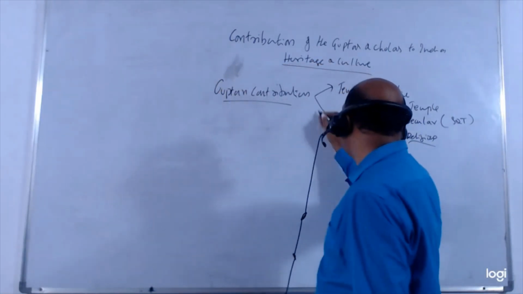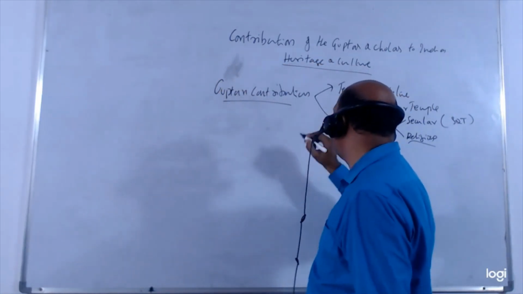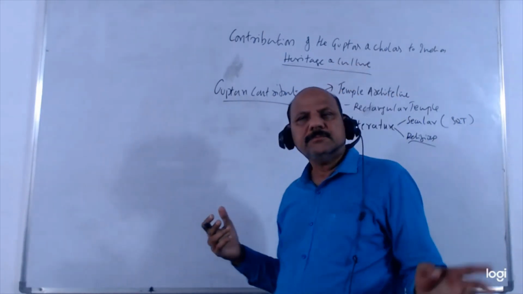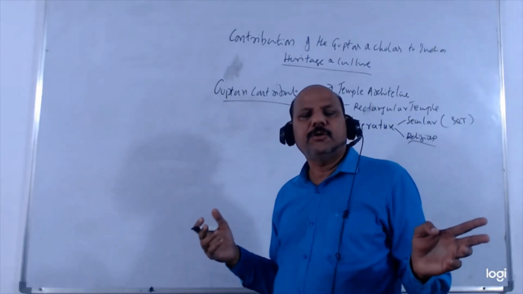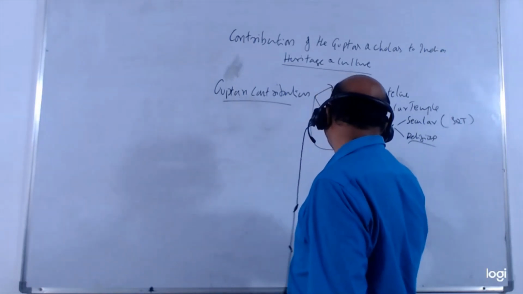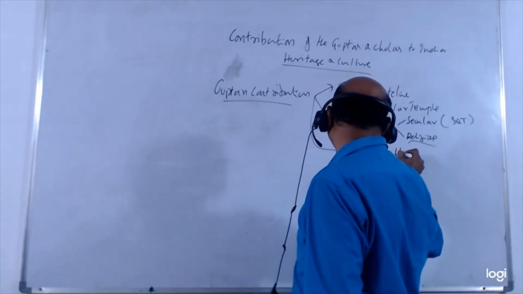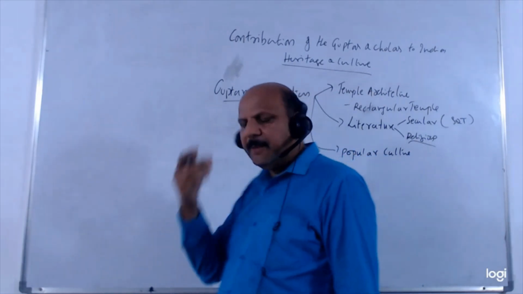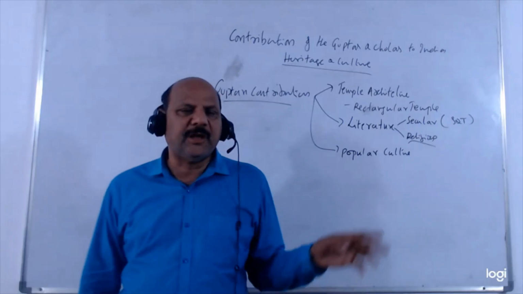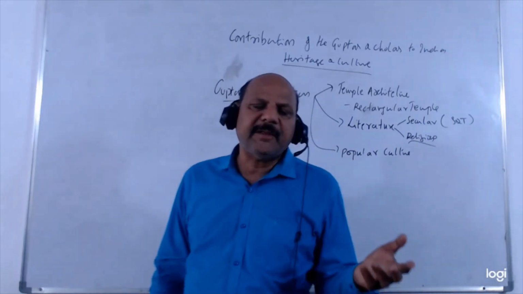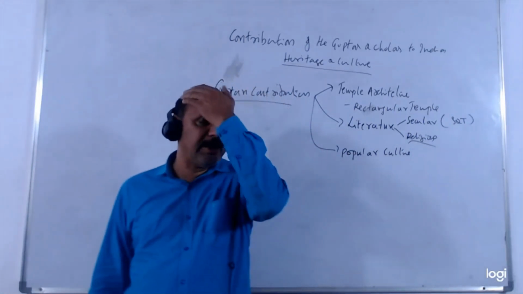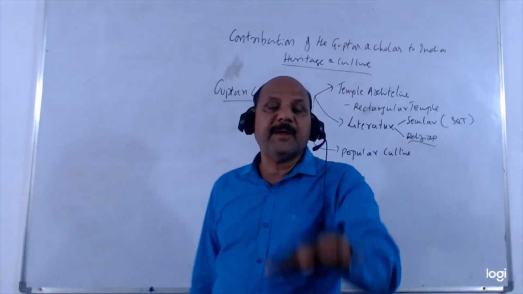Then the next important contribution of the Guptas is the popular culture that the Guptas brought in. You see the popular culture in the sense that all the temple building activity and other aspects of the Guptas are basically by the people. They are driven by the people. If you see the Gupta temples at Bhumra, Nachna Kuthara, then Deogarh, these were not constructed by the kings actually. Whereas Mauryan architecture is called royal architecture or art from above, whereas Gupta is called popular culture.